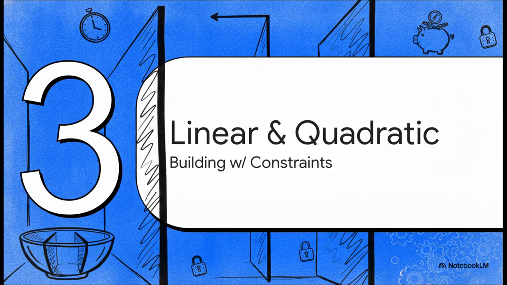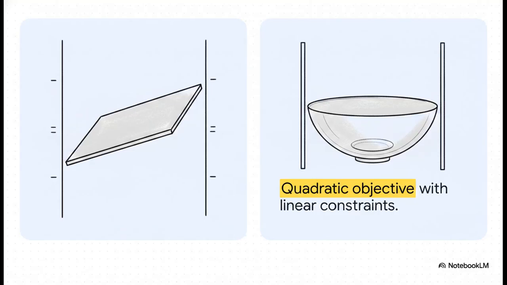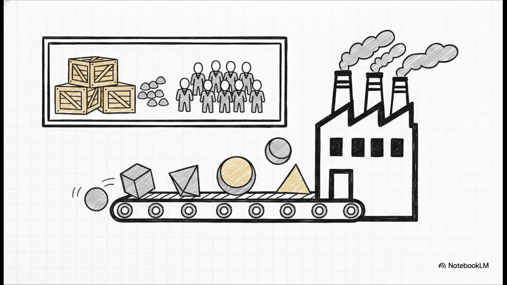Okay, Section 3, linear and quadratic programming. Let's see what happens when we start building walls around our perfectly smooth bowl. Because let's face it, in the real world, we rarely have unlimited options. We always have constraints, right? Budgets, time limits, physical bounds. So depending on the shape of our problem, we rely on 2 massive heavy hitters: linear programming and quadratic programming. Both deal with linear constraints, meaning our walls are flat, straight lines, but they differ in their core objective. Linear programming uses a perfectly flat, tilted plane as its objective, whereas quadratic programming introduces these curved bowl-like functions that create elliptical contours.